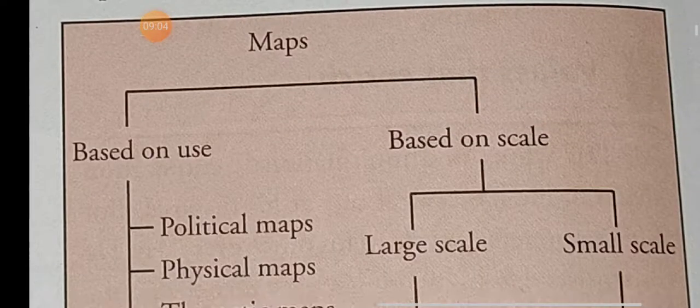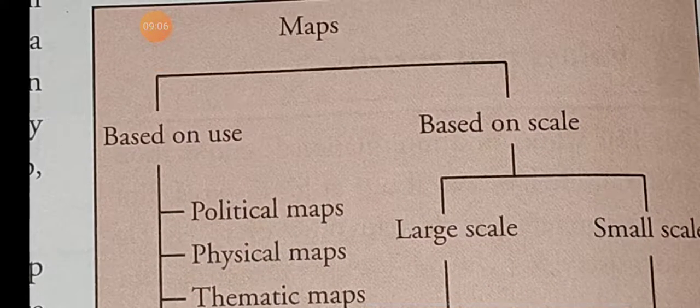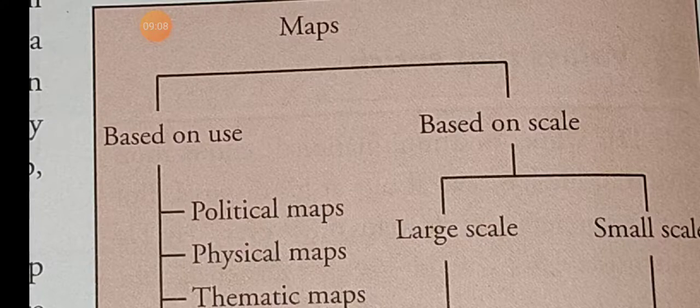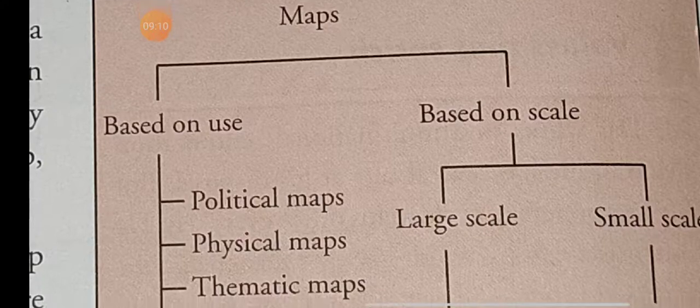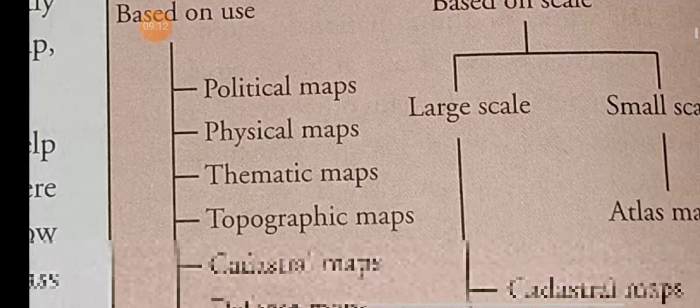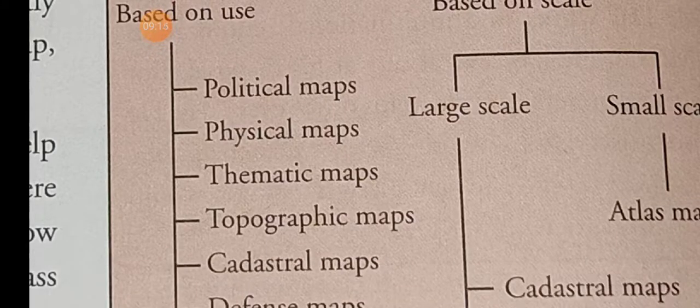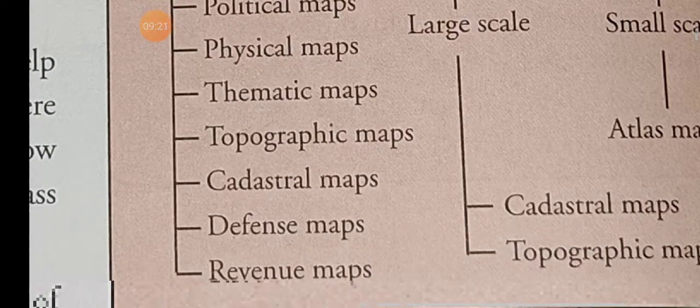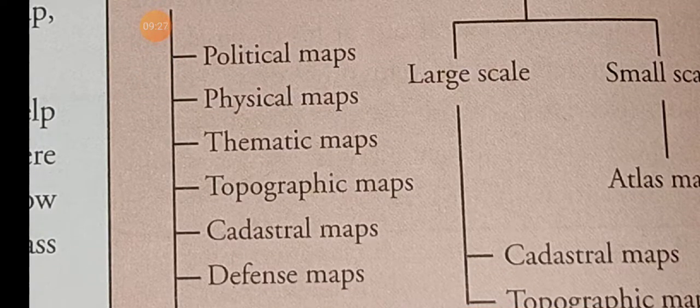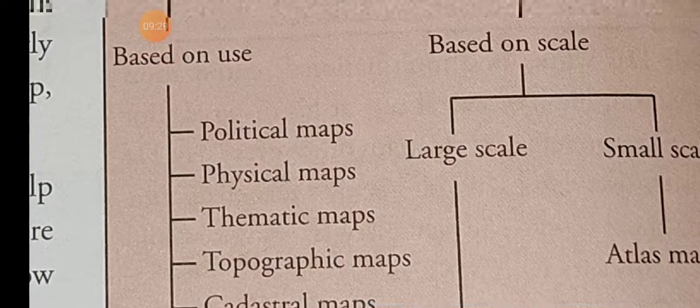And here see the chart. The maps based on use and based on scale. First, based on use: political map, physical map, thematic maps, topographic maps, cadastral map, defense map, and revenue maps. All these maps are on the basis of uses.